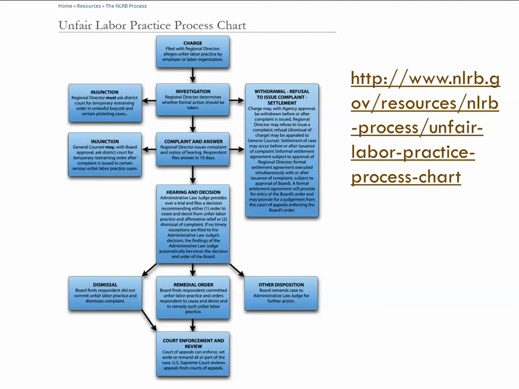If the director decides to issue a complaint, that complaint is issued, and then there is a formal hearing by the administrative law judge. After that, that decision is either adopted by the board, or the board can recommend other disposition. So that's that internal review process. And finally, this decision can be reviewed after you've gone through all the agency steps. The review process would be to take it to the Court of Appeals, and they could either enforce, set aside, or remand all or part of the case. And finally, of course, U.S. Supreme Court review would be possible.